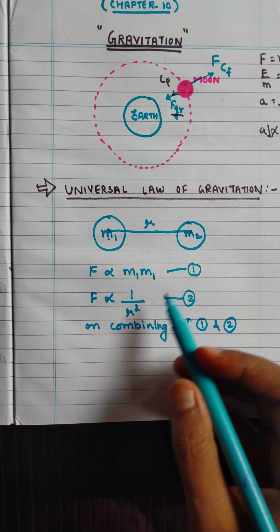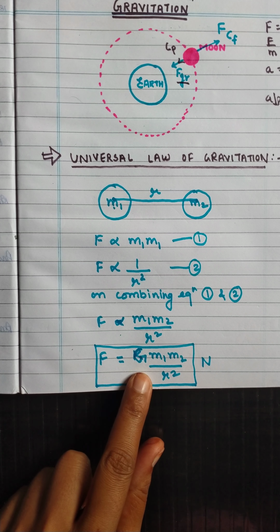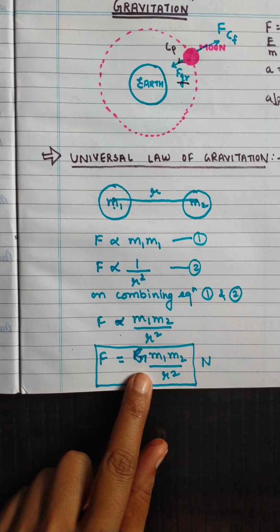If we remove the sign of proportionality, then there is a constant quantity, means we are converting it into an equal sign. The constant quantity used by Newton is G, so F equals G M1 M2 upon r square. This is a widely used formula that we have to remember. Here G is known as the universal gravitational constant.